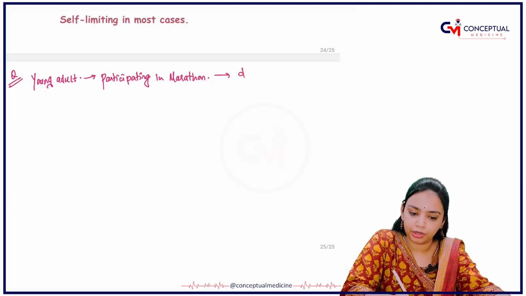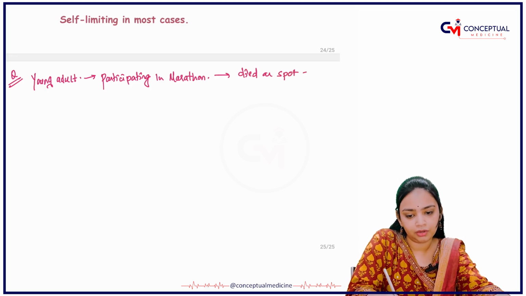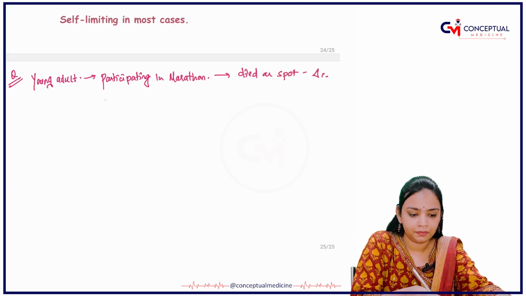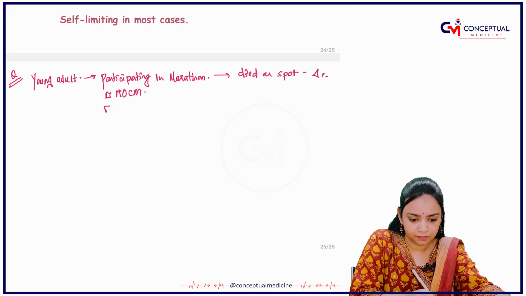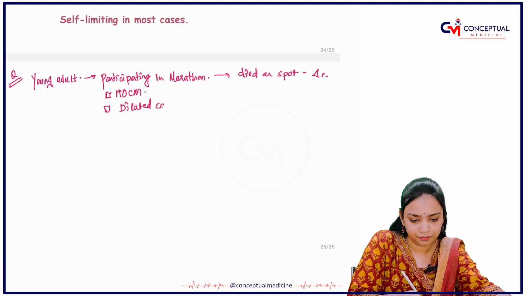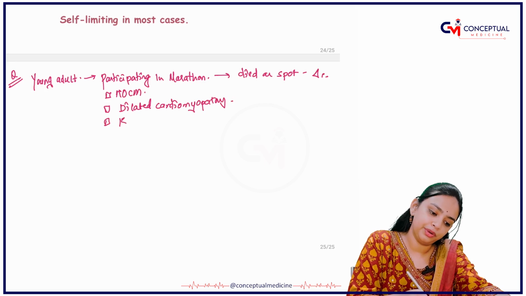He died on the spot. What's your diagnosis? Either it can be dilated cardiomyopathy or broken heart.